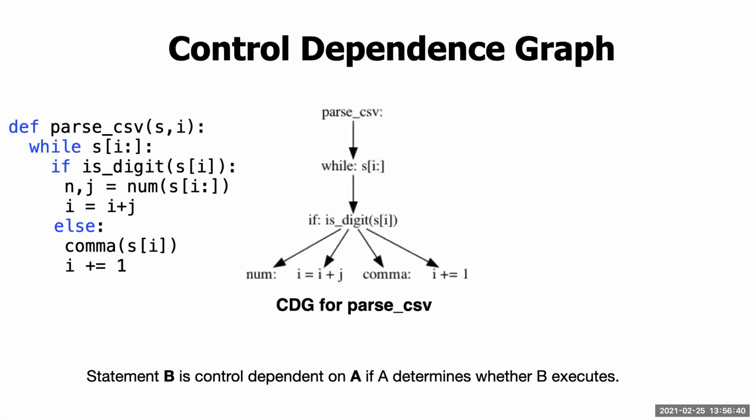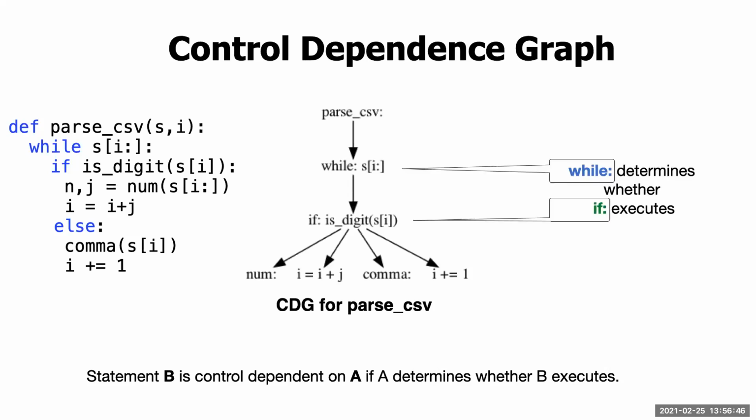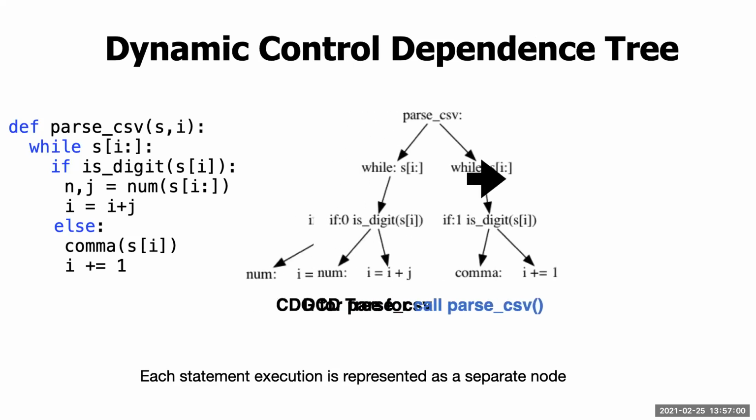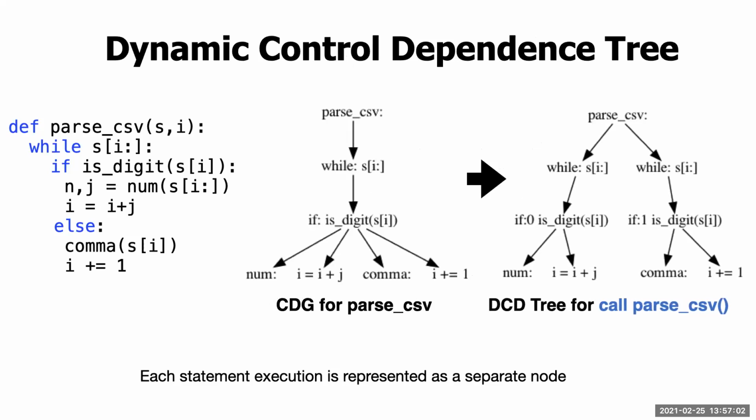A control dependence graph is a graphical representation for the program where each statement gets a node and there is a directed arrow between control dependent nodes. A statement B is control dependent on statement A if A determines if B executes. A dynamic control dependence tree is similar to a control dependence graph, except that we use statement executions.